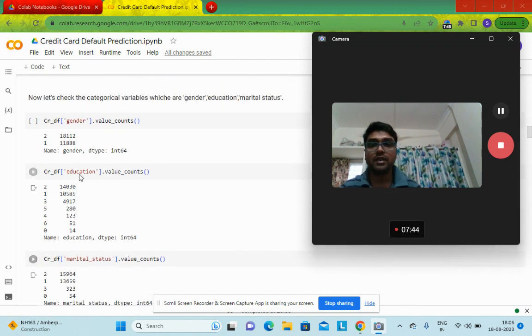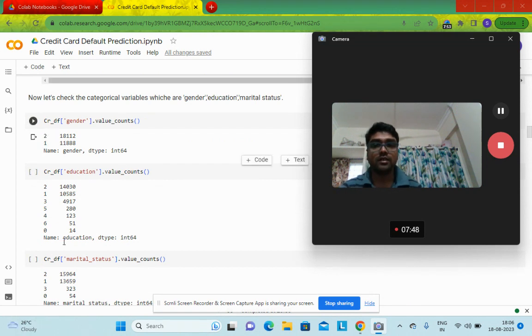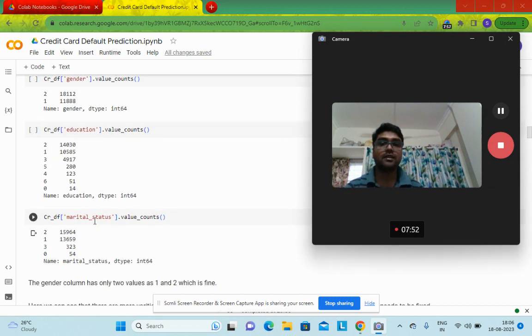And we have checked the number of varieties of values in our gender, education and marital status columns. In gender we can see there are only two values, that is 2 and 1. But in education and marital status there are a lot of varieties of values. As we can see, 2, 1, 3, 5, 4, 6 and 0 for education, and 2, 1, 3, 0 for marital status. So definitely we'll have to do something to fix this, because so many varieties of values will create a problem for the machine learning algorithm.